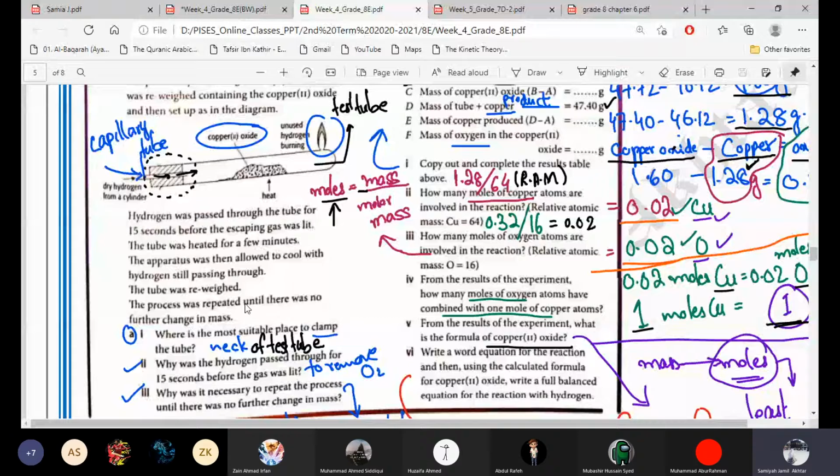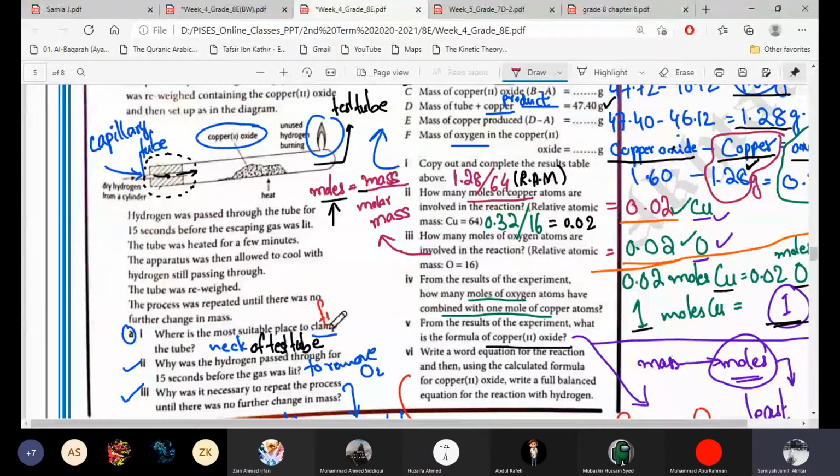The questions are: number one, where is the most suitable place to clamp the tube? Means the capillary tube. To clamp means to fix. There are two tubes in this experiment. There is a test tube in which the experiment is going on, and then there is a capillary tube, a thin tube which we attached with the test tube for the entry of hydrogen. So the question is which place is suitable to fix the capillary tube?